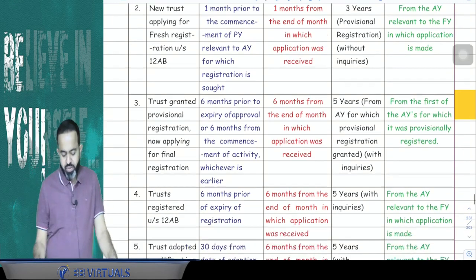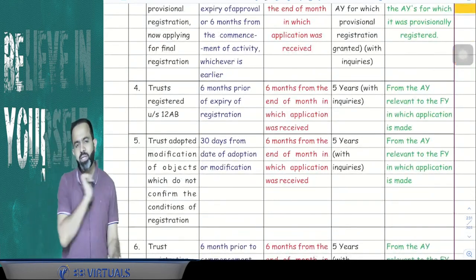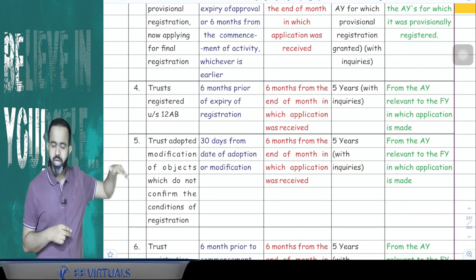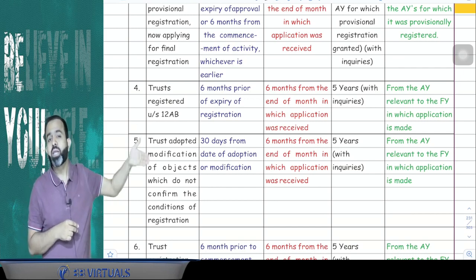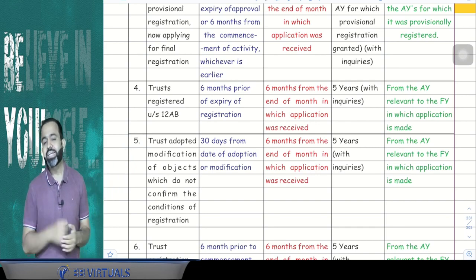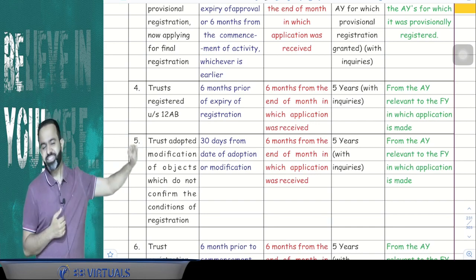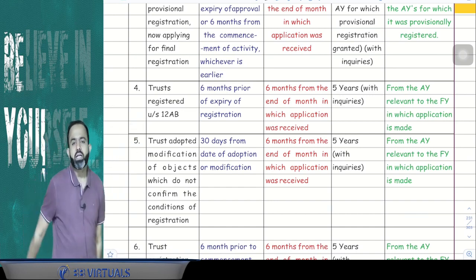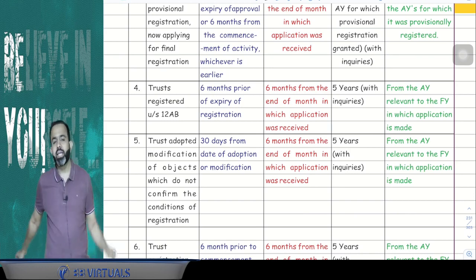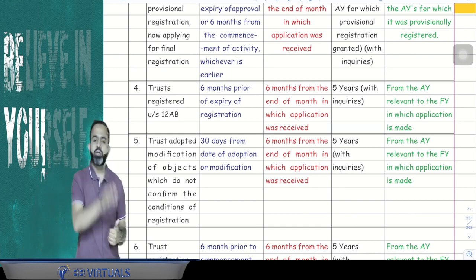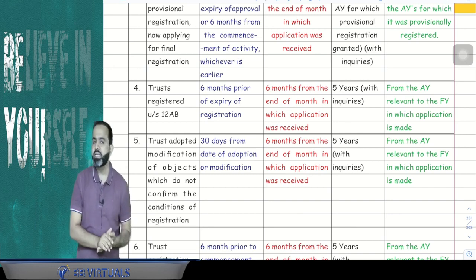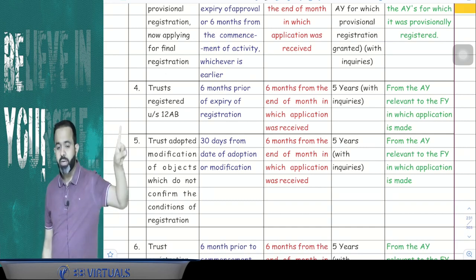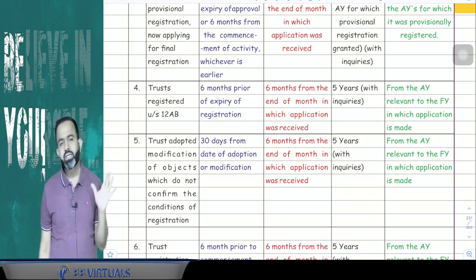Yes. Now, next part is, sir, final registration is applicable for 5 years, but again, every 5 years they have to renew the registration. Now the question is when they have to apply for renewal. So here, guys, at least 6 months before the expiry of that registration, they should apply for the renewal, and once the application is made, within 6 months from the end of the month in which the application is received, CIT will give the registration again for 5 years. But here also CIT will make all the inquiry, and with inquiry only he will give the registration.